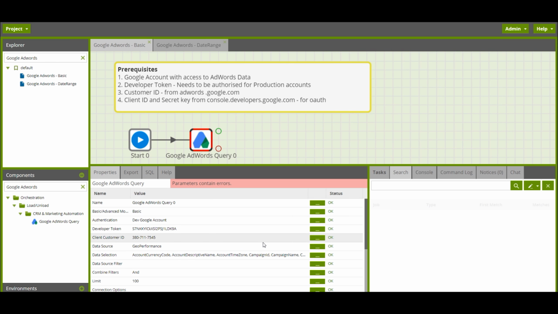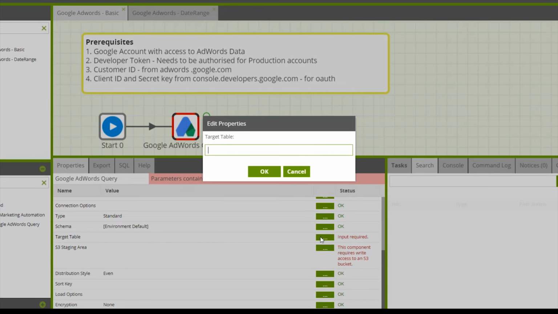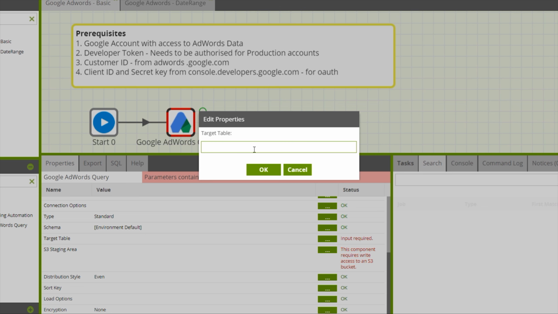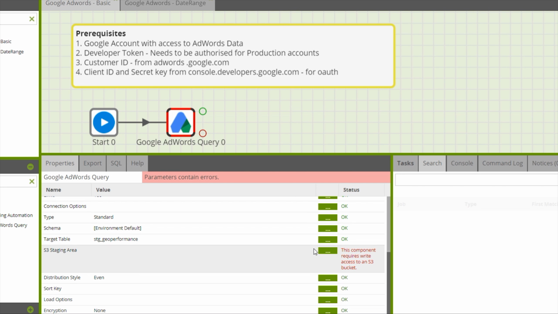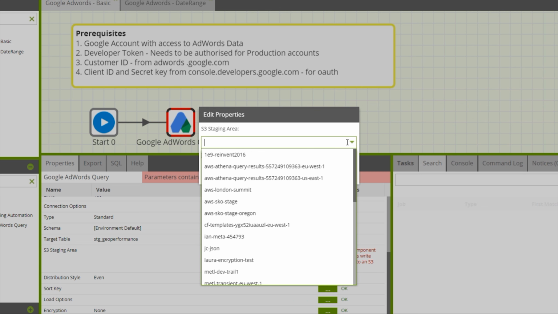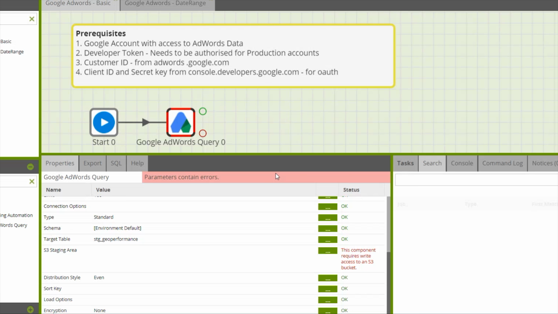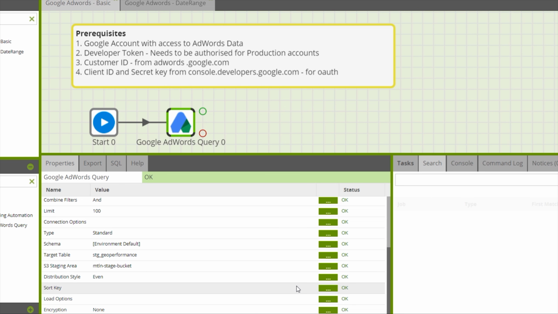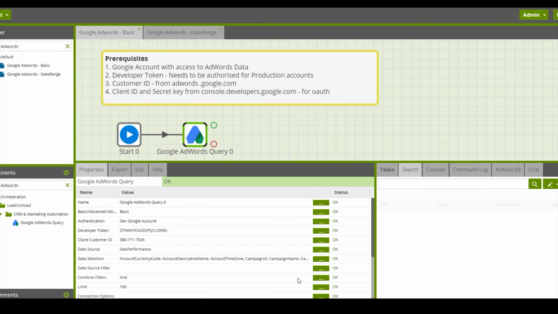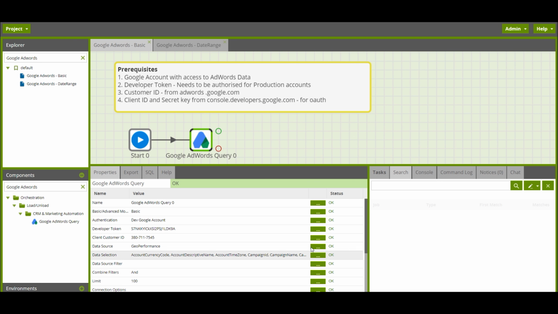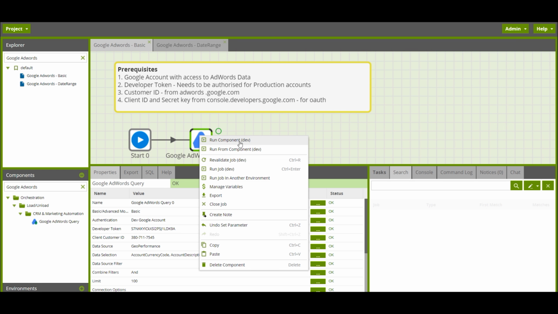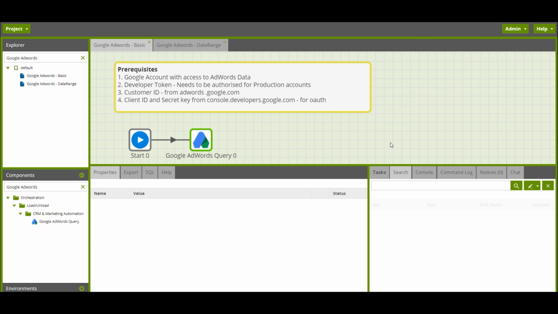The rest of the properties deal with the target table in Redshift. Start by specifying a name for the stage table. And then staging area in S3. This is just a bucket we'll use to temporarily hold the data before we push it into Redshift. And then optionally, you can choose to fill in the rest of the properties which may define your distribution style, sort key, and various other options. Once you put in the minimum required properties, you can see the components now change to green, at which point you can test it by just running that component or even by running the job if you like.